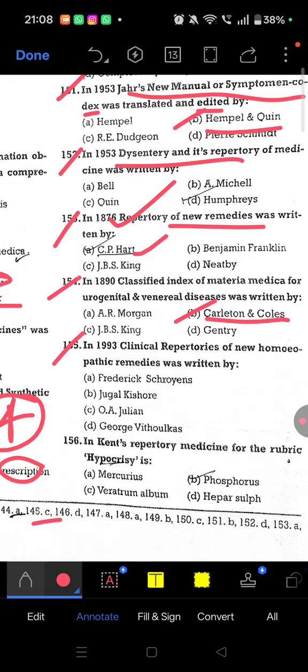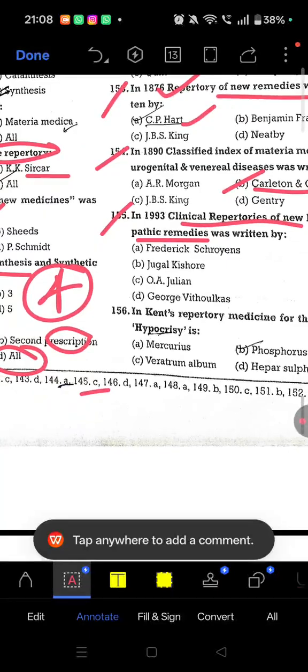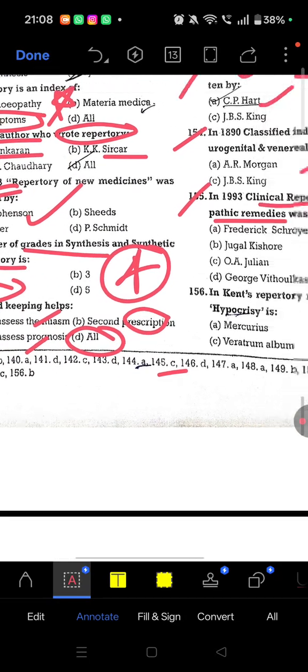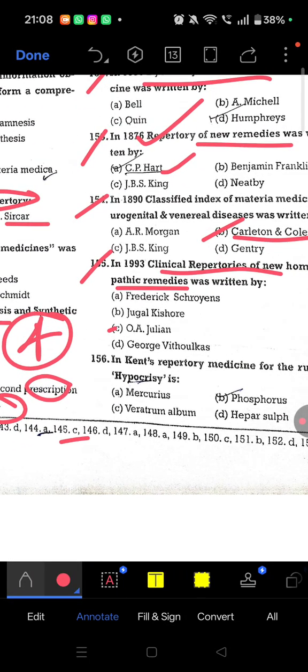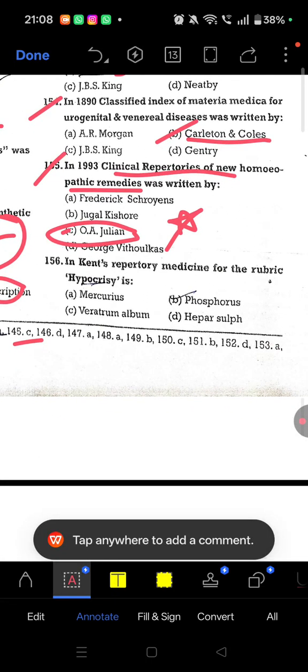Okay. Next, 155. In 1993, clinical repertory of new homeopathic remedy was written by. So clinical repertory of new homeopathic remedy 155 was written by O.A. Julian. So this is also important. O.A. Julian, star mark question. Clinical repertory of new homeopathic.